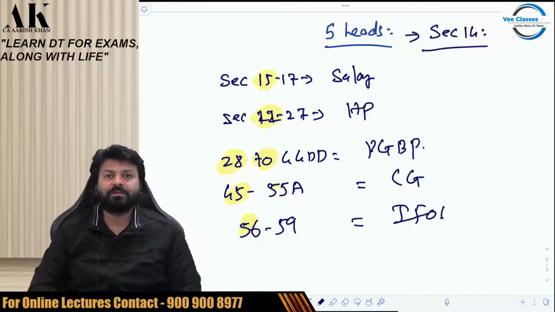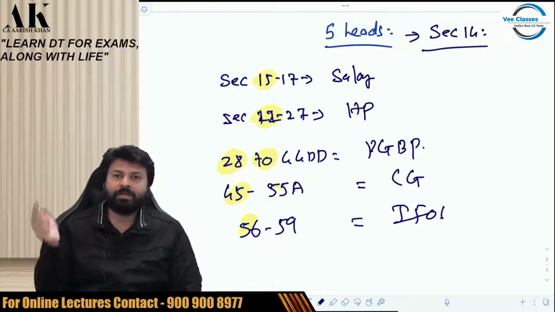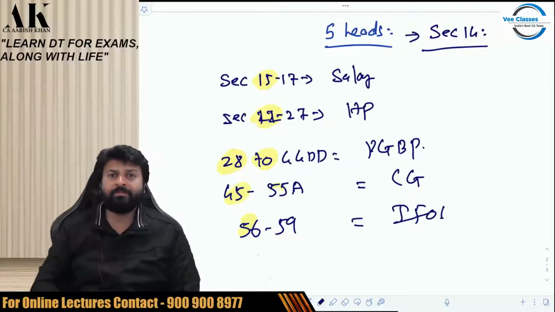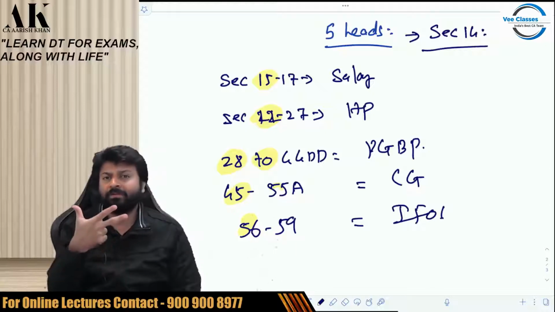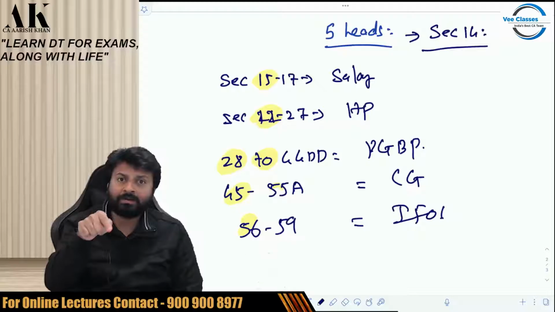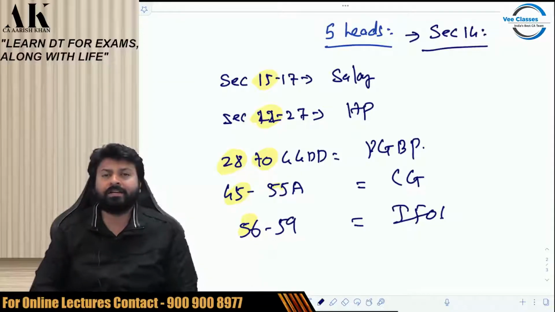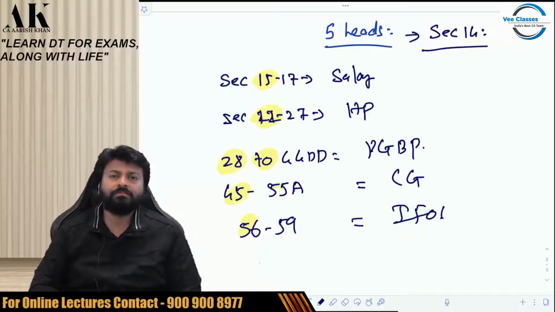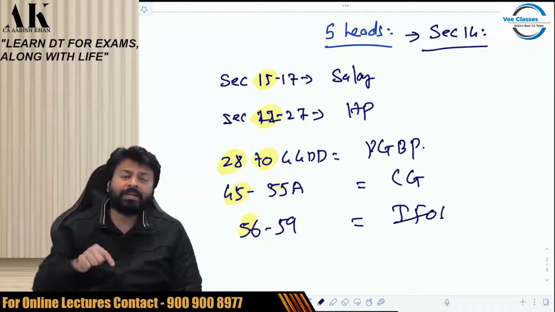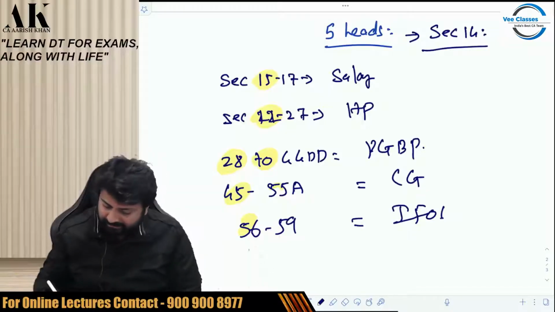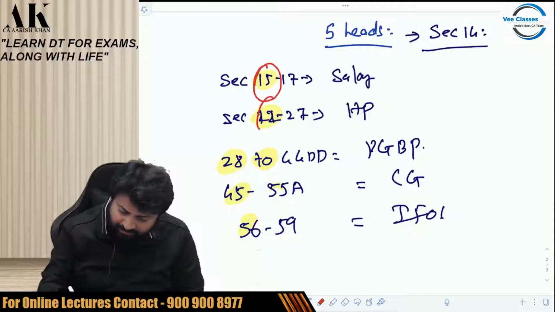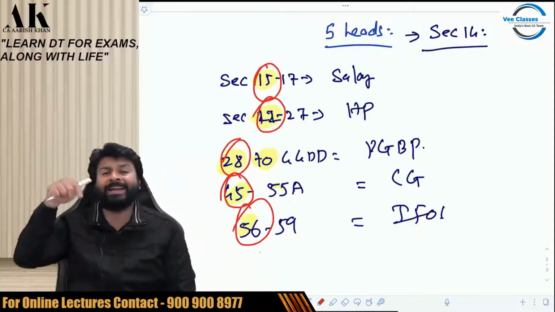Like, if there is an employer and employee relationship, then you will come under salary. Where is it written? It is written in section 15. Like, if you are an owner of a house property, and the house property is building or land appurtenant thereto, and it is not used for business and profession, if you fulfill these 3 conditions, then you are covered under income from house property. Where is it written? It is written in section 22. So, when you will come under which head depends upon the first section of every head. The first section of every head tells you when you will come under that head.